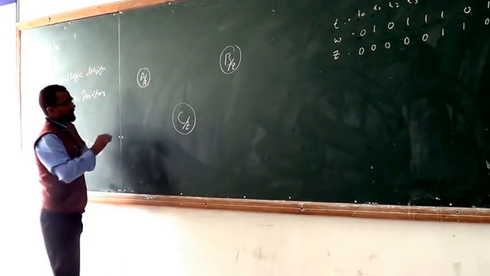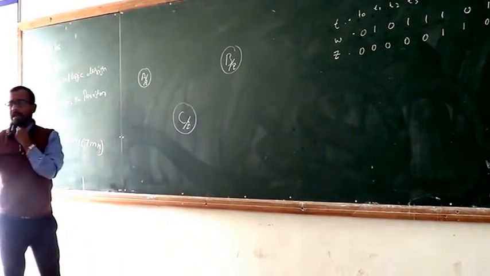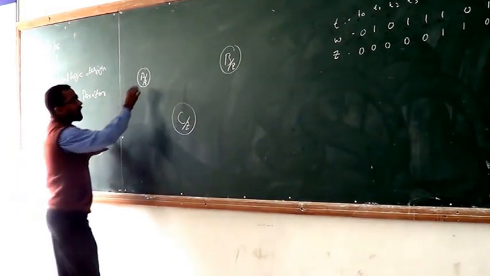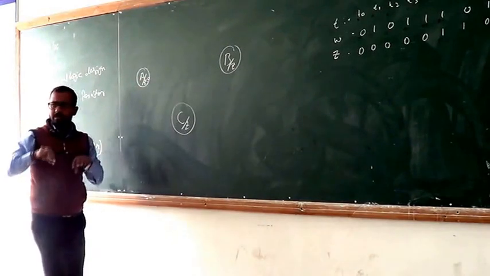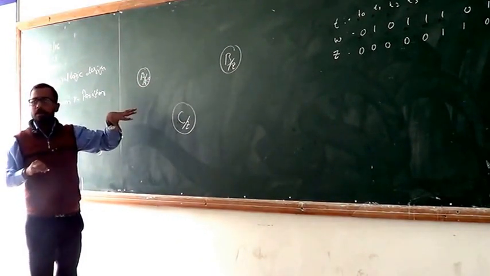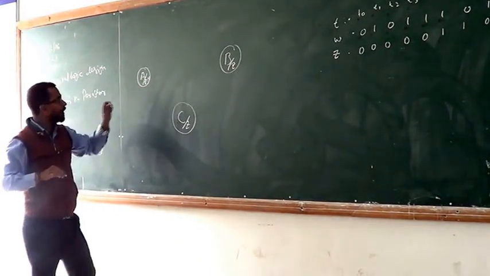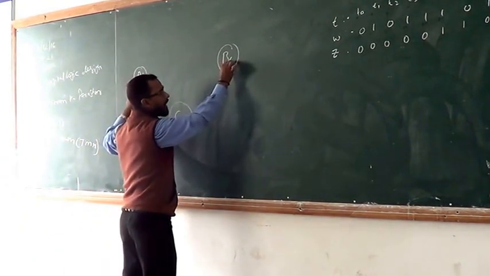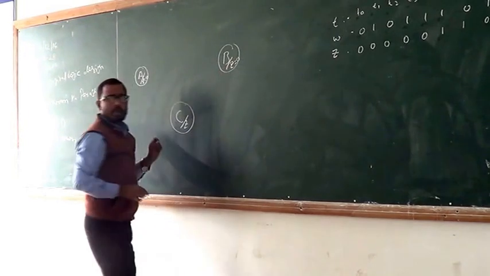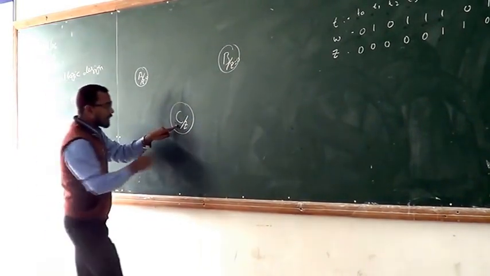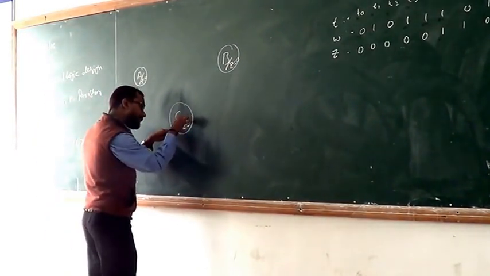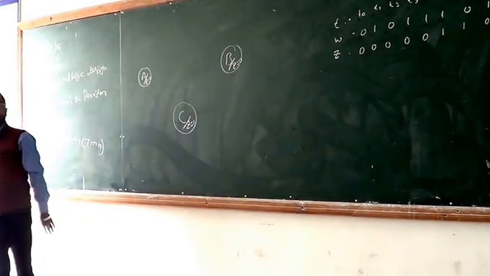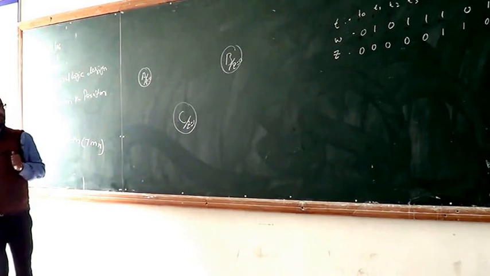Now we consider the input at state first, that means at state A, then the output is 0. All these are considered to solve this problem. The second case, at state B, the output is also 0, and third, at state C, Z is equal to 1. Now the question comes to our mind, why are we taking three states?